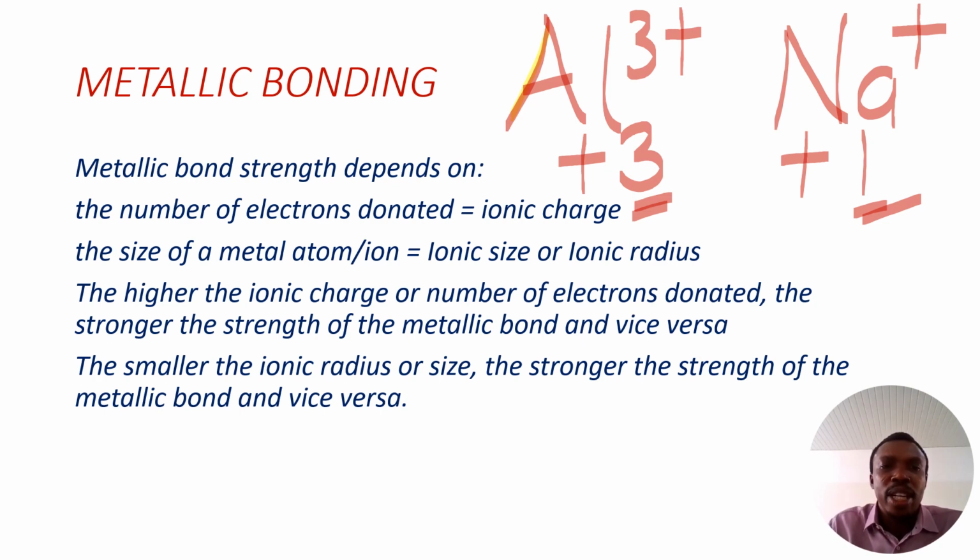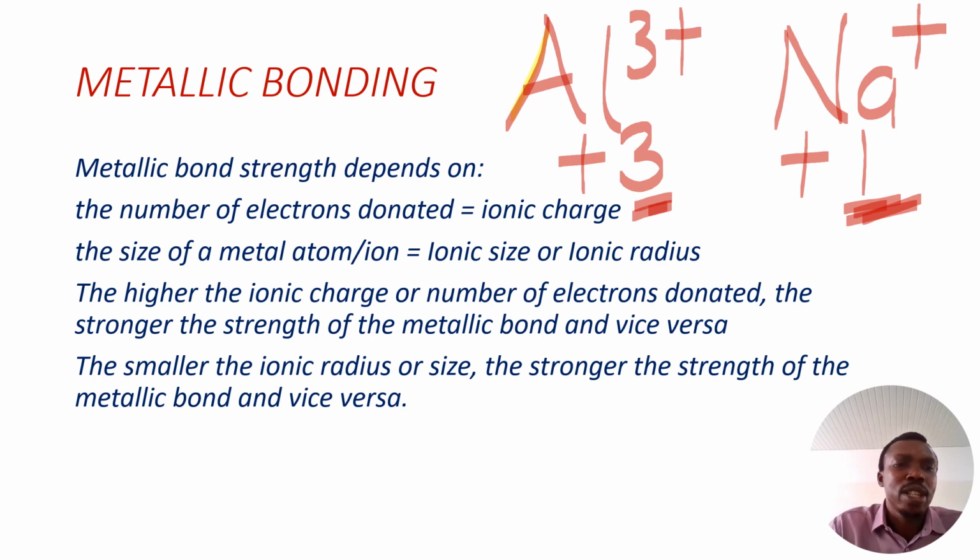So the fewer the number of electrons donated, or the smaller the ionic charge, the weaker the strength of the metallic bond. The higher the ionic charge or number of electrons donated, the stronger the strength of the metallic bond. That is why aluminium is stronger than what? Sodium. Aluminium as a metal is stronger than sodium as a metal. Sodium can be cut with a knife. So these are the factors that affect the strength of the metallic bond.